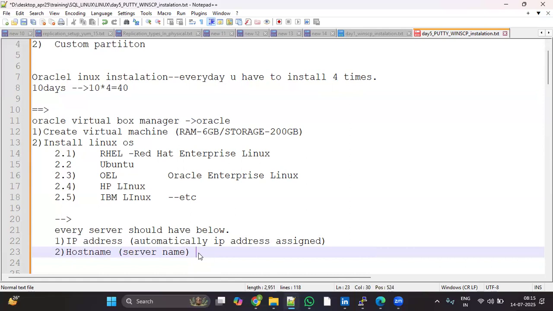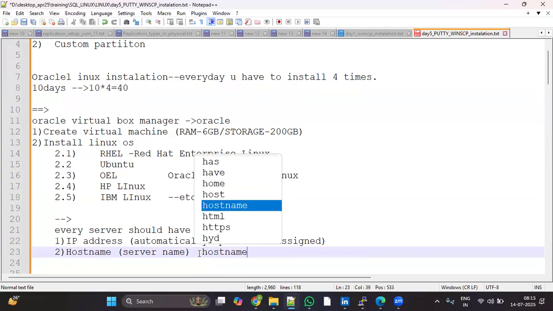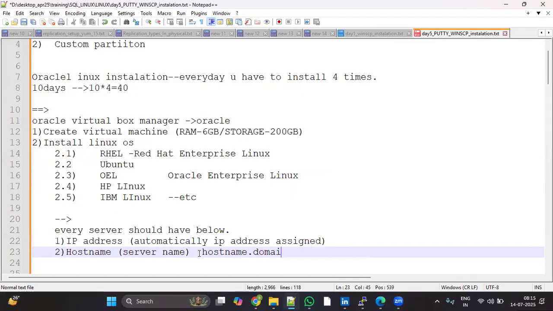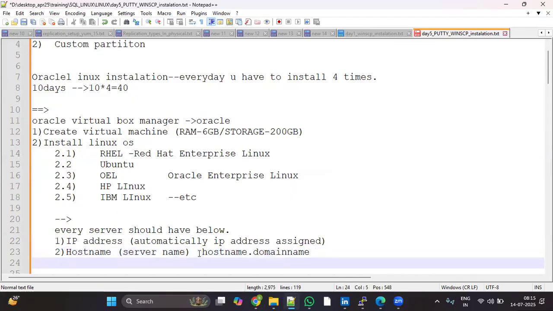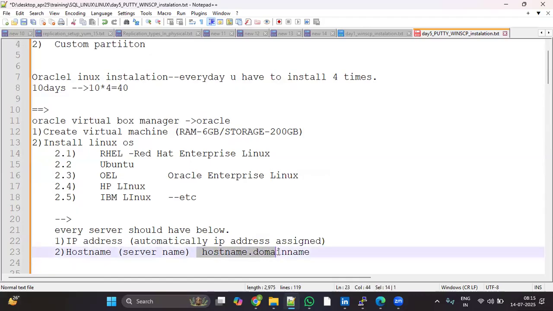Did you go through the host name? Yes, click on network and security. In that section there is a host name. Yes, we need to give the host name. How can we give the host name? Host name dot domain name. This is the syntax to provide a host name: host name dot domain name.